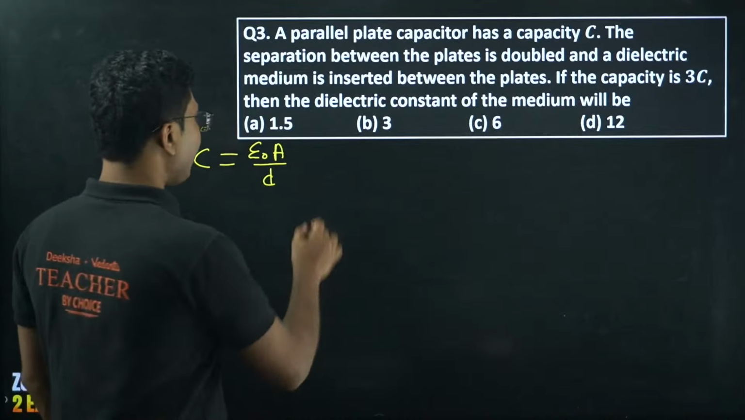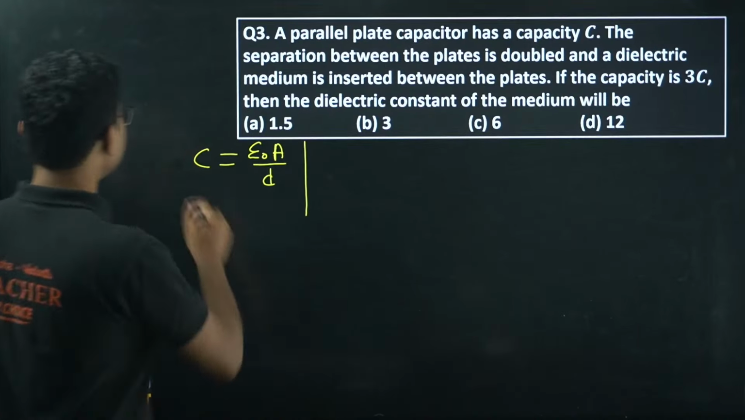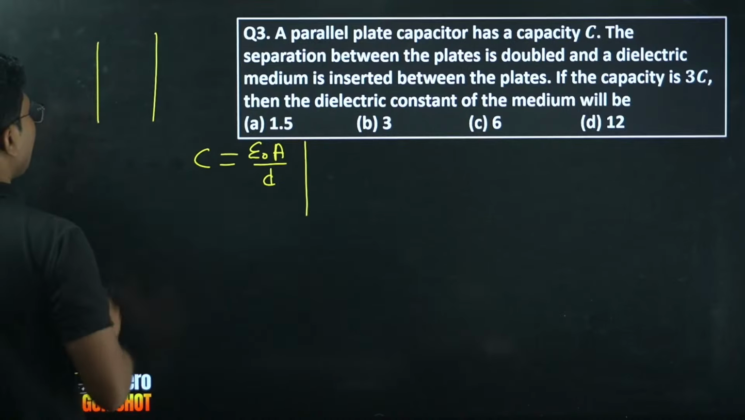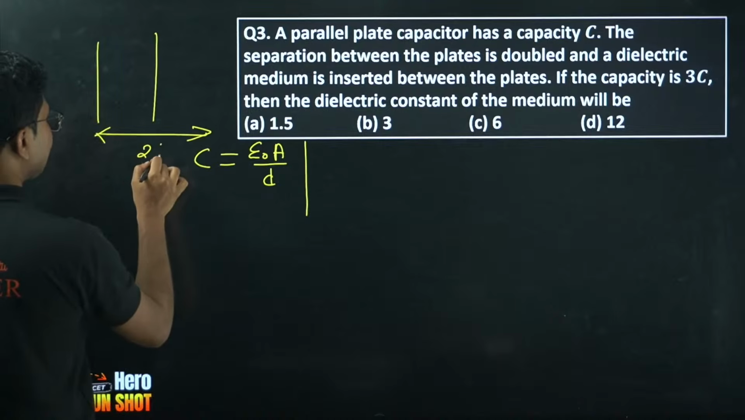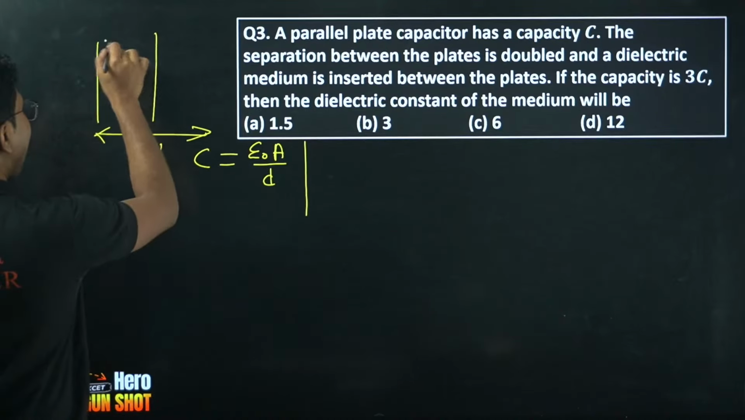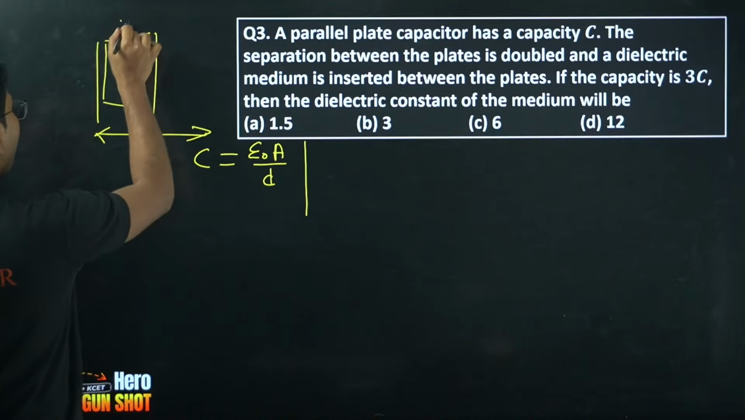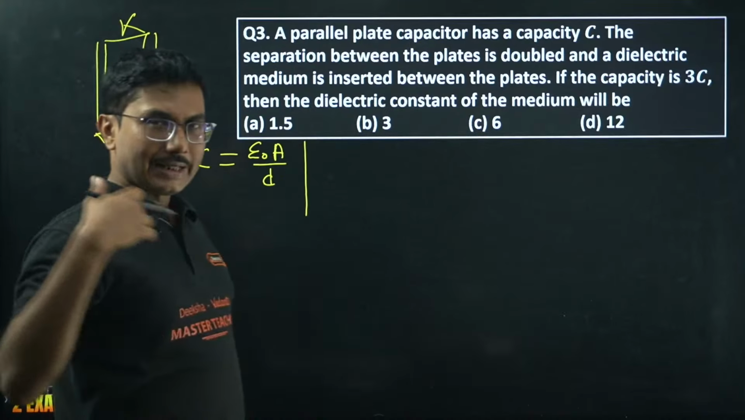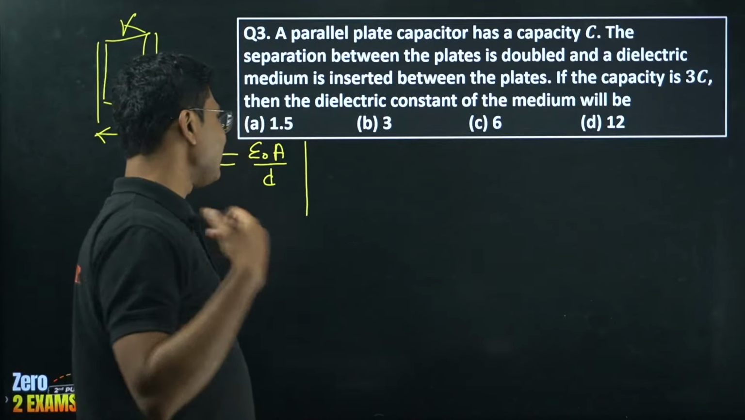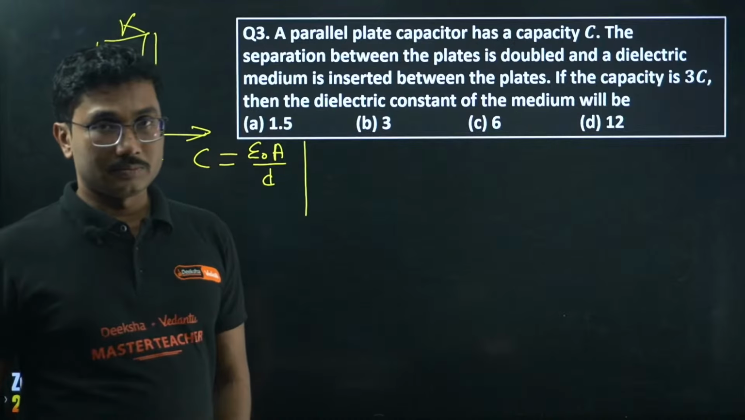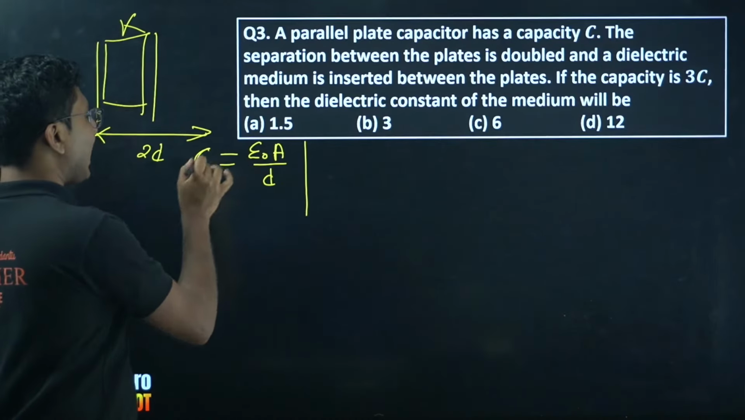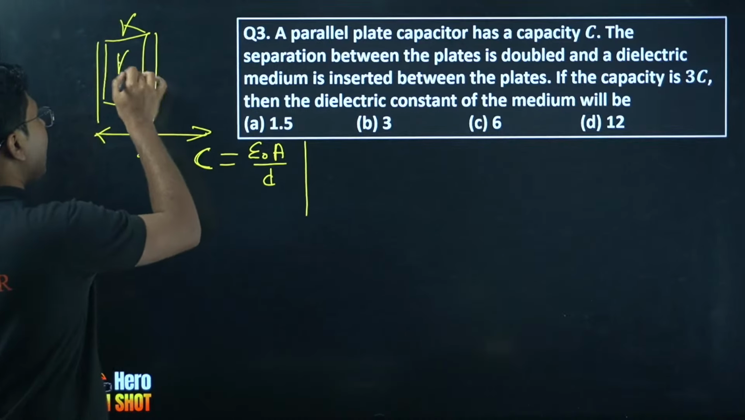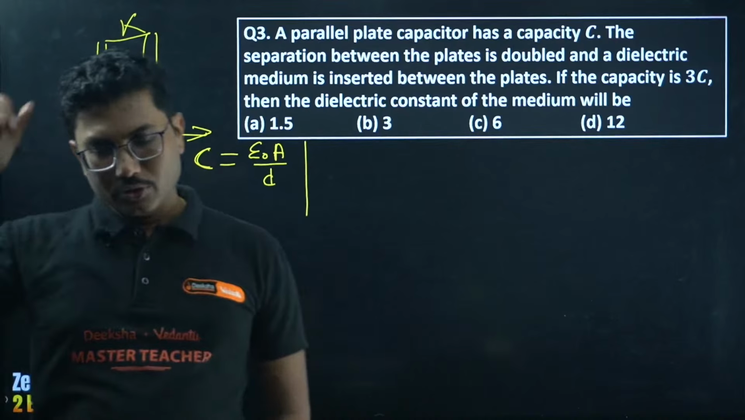Now what you have done, initially this was the capacitor. You have increased the distance to double the distance, doubled the distance, and inserted a dielectric medium, say K. So a dielectric medium is inserted as well as the distance is doubled. So what will be the dielectric constant K? You have to calculate the dielectric constant K. Solve it quickly.